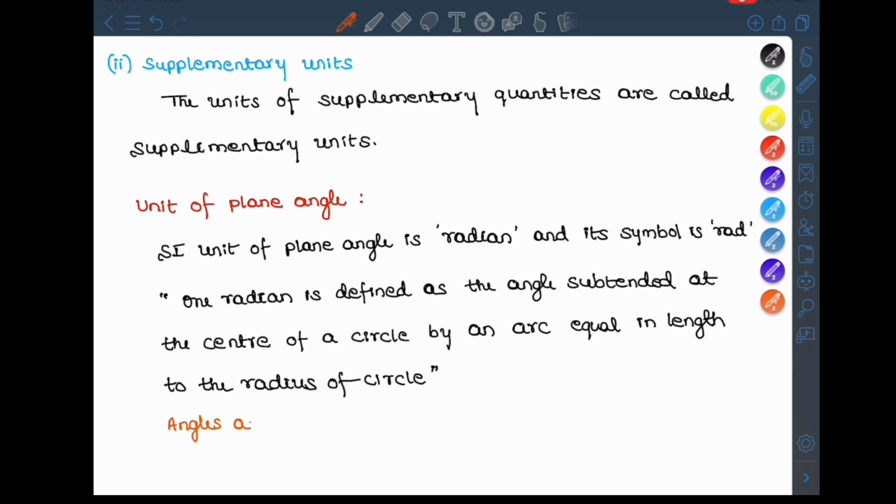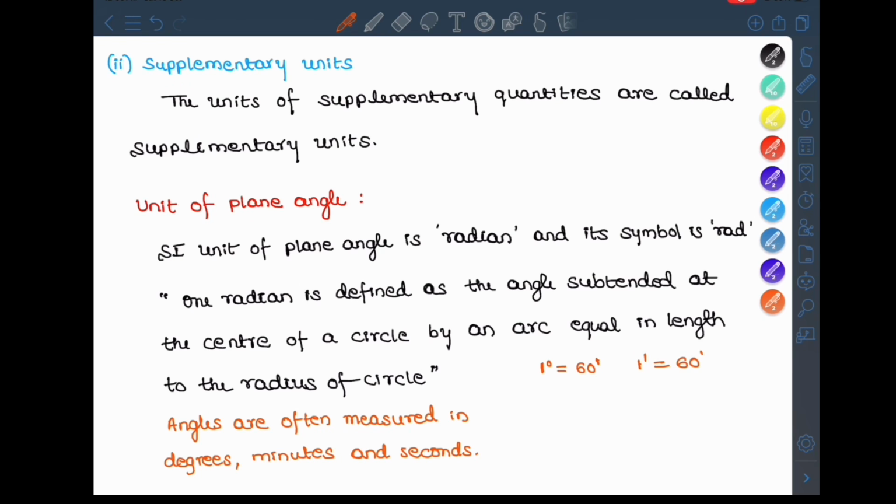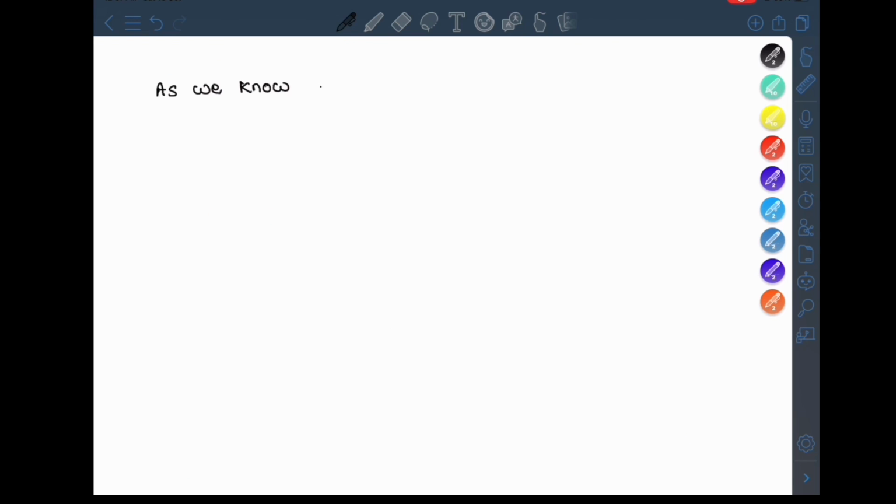Angles are often measured in terms of degrees, minutes and seconds. We have to know that 1 degree is equal to 60 minutes and 1 minute is equal to 60 seconds. And for the conversion we have to use 360 degrees equal to 2 pi radian.